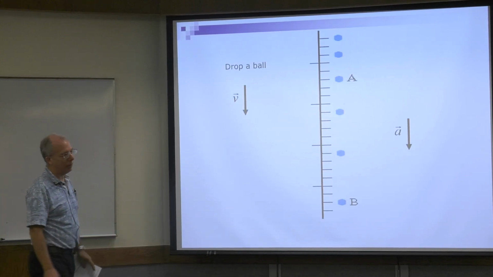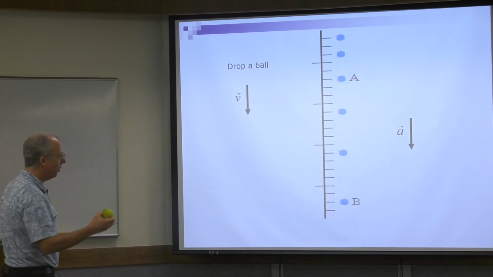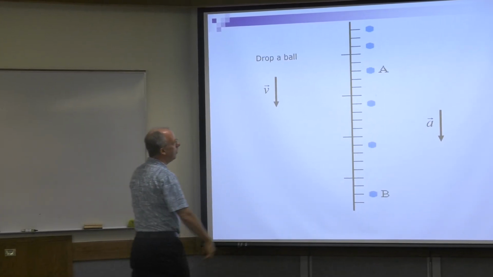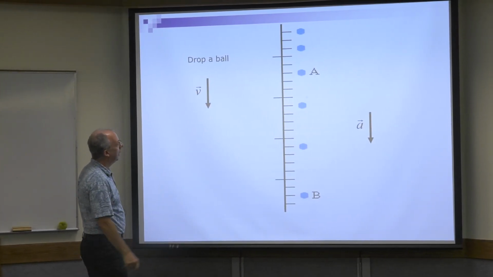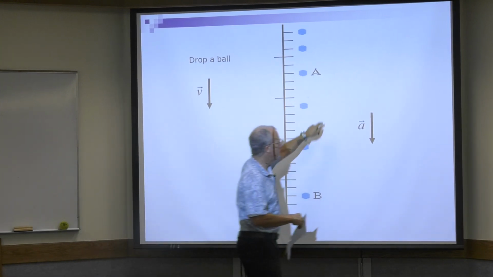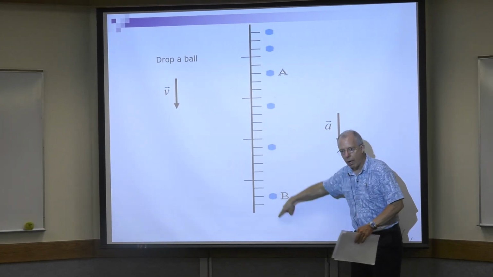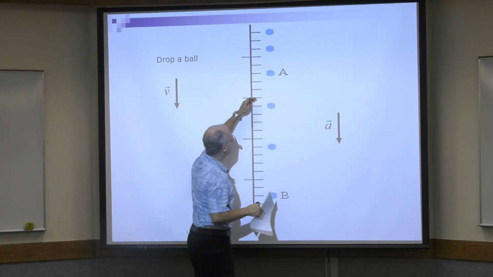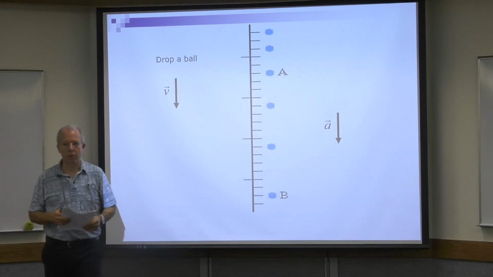So here's a couple examples. You just drop a ball, right? What happens? It gets faster and faster and faster. So this is the motion diagram. You can see that the distance gets greater and greater. And so the direction of the velocity is this way, and the acceleration is this way, okay? Because the velocity is getting larger and larger. So that's the direction of the acceleration. Acceleration always points in the direction of how it gets larger and larger. So that's dropping a ball.